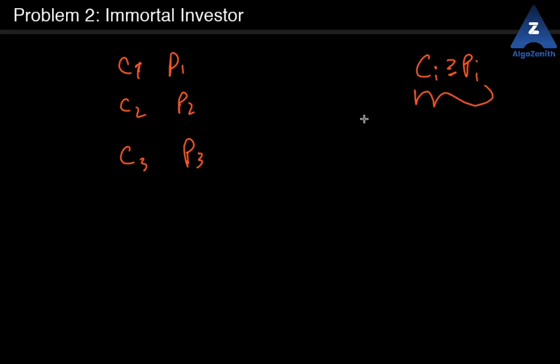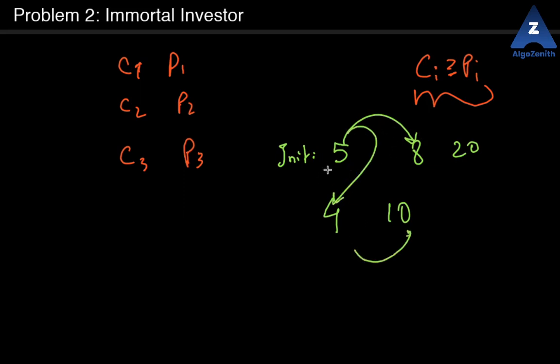Now the only thing that can go wrong in this problem is, let's say you have some investment opportunity which takes, let's suppose, 4, and it gives you 10, and you initially had, let's suppose, 5 money. This is your initial. And there is another one which takes 8, and then you get 20 out of it. Initially you cannot directly invest in this one, but you can invest in the first one and get 10. So you have 1 left, 4 goes into this, 10 comes out of it, and this 10 gets added over here, so you get 11.